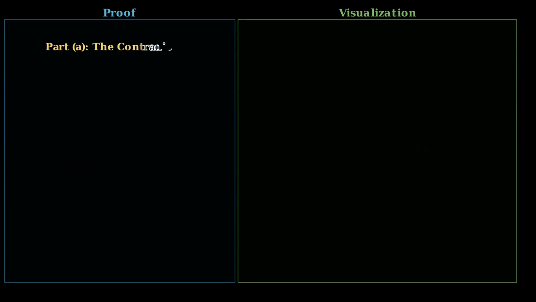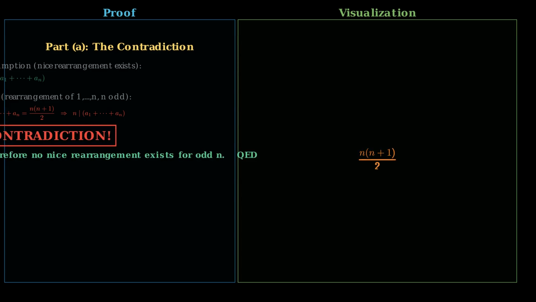So the full sum is divisible by n. Now we have our contradiction. We assumed the rearrangement is nice, which requires the full sum to not be divisible by n. But we just proved the full sum equals n times n plus 1 over 2, which is divisible by n when n is odd. These two facts cannot both be true at the same time. This contradiction shows our assumption was wrong. Therefore, no nice rearrangement of 1 through n exists when n is odd. Part A is proved.